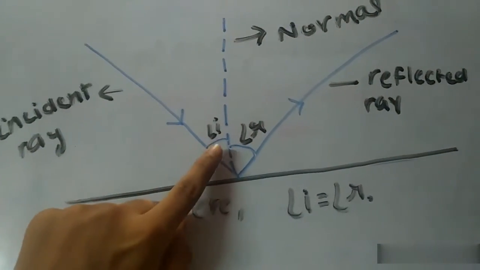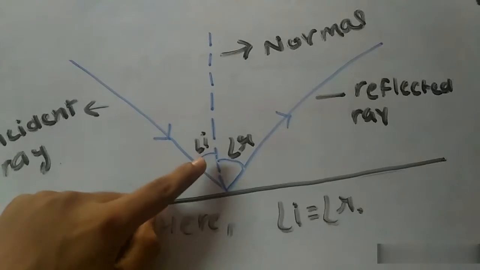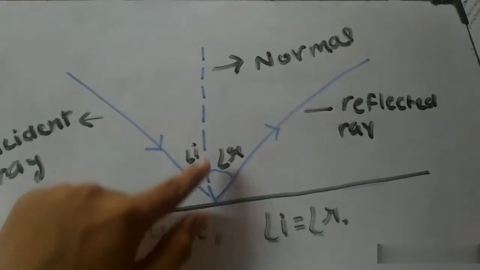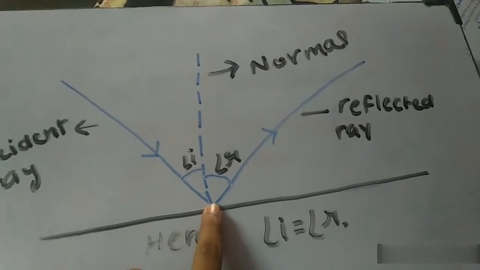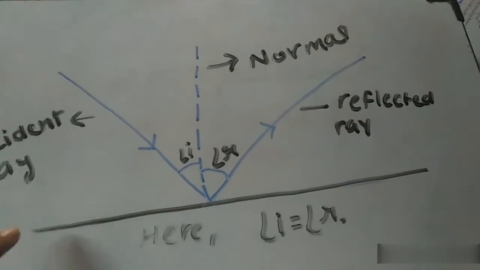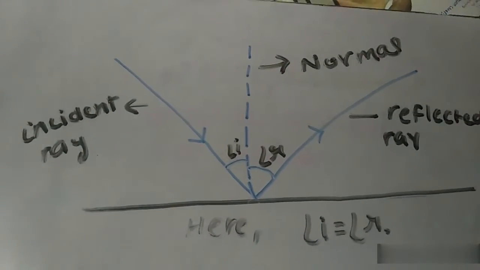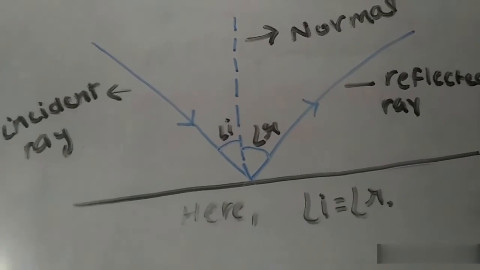And these are your angle of incidence and angle of reflection respectively. So here you can see that angle of incidence is equal to angle of reflection. The incident ray, the normal ray and the reflected ray at the point of incidence all lie in the same plane. So friends, by this the laws of reflection of light is proved. Both the laws I have shown you through diagram for better clarity of the laws.